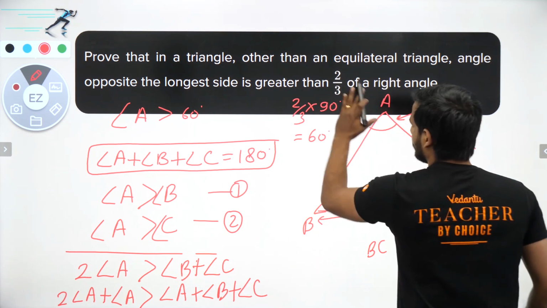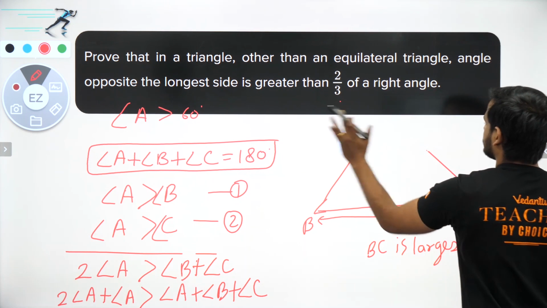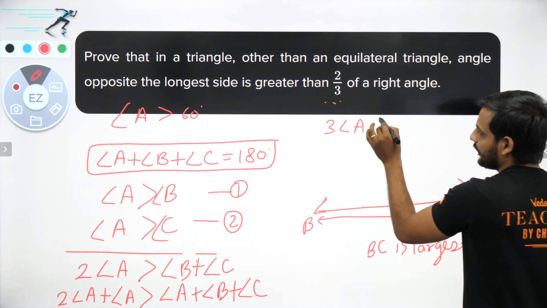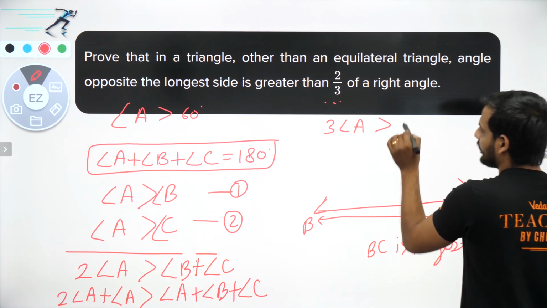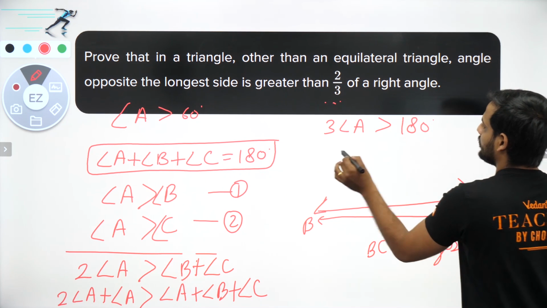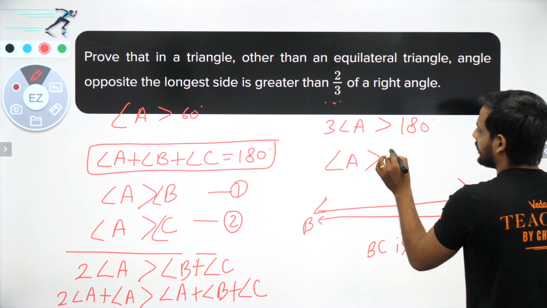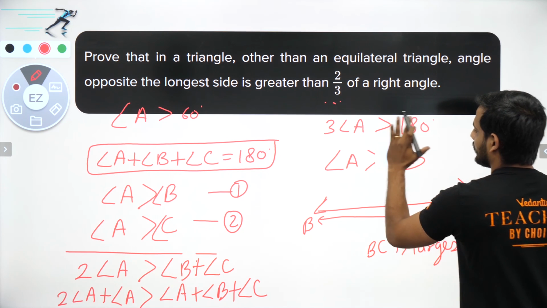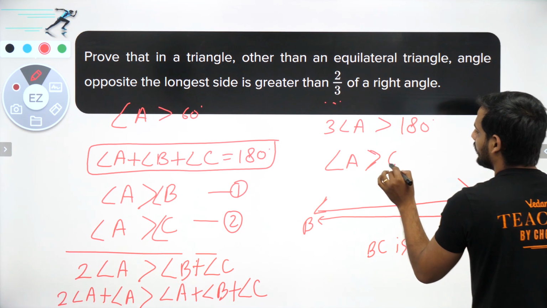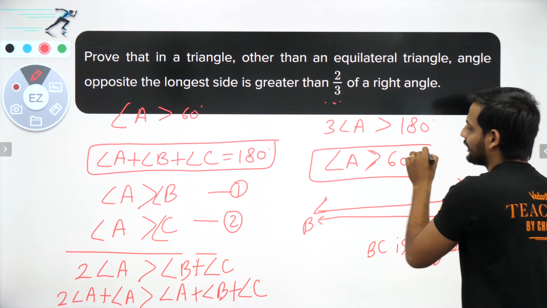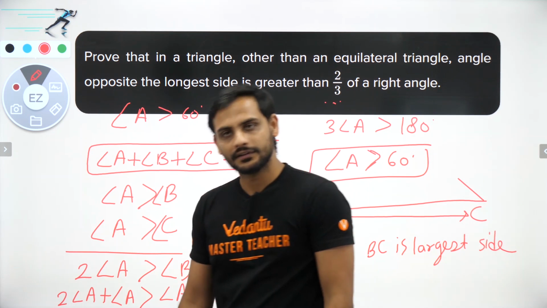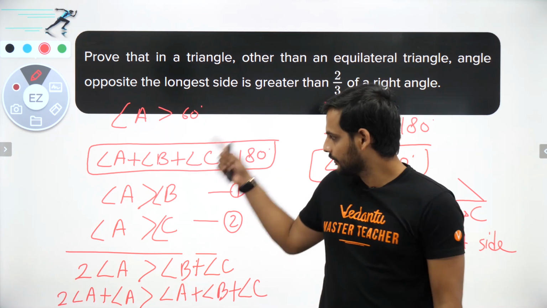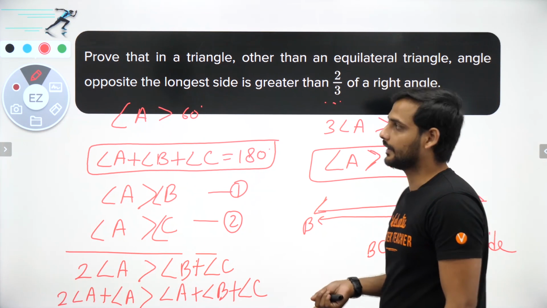So what have you got now? You have got 3 times angle A is greater than angle A plus angle B plus angle C, which is nothing but 180 degrees. So you will get angle A is greater than 180 by 3, which is 60 degrees. So angle A is greater than 60 degrees. That means 2 by 3 of a right angle. Understood? This is how this question is done. Very easy approach. You can see how easily this can be done.